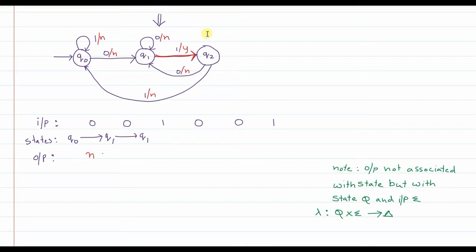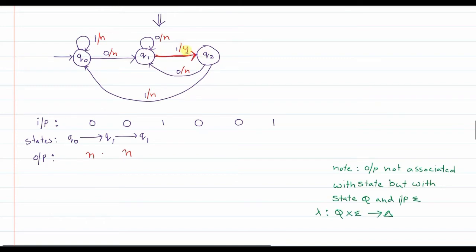right? But the output that is associated will be no, correct? Which means so far the string that is read, 0 0, is not accepted, correct? Then you are now in Q1 state. In Q1 state, when 1 is read, we move to Q2 and the output associated is yes, correct?